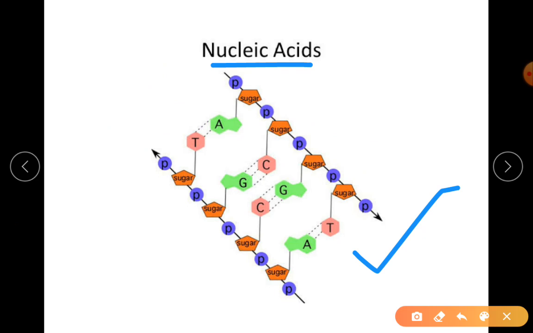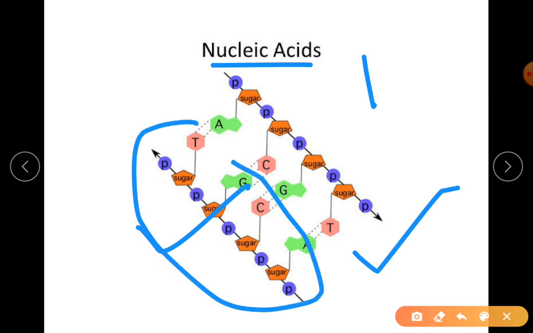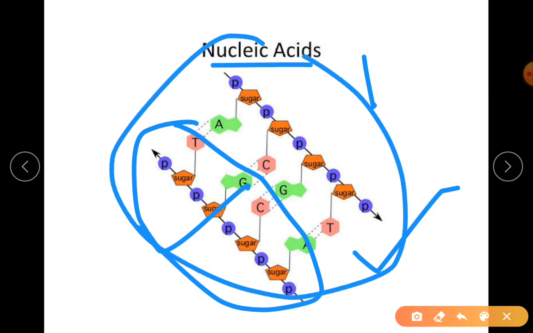Remember, nucleic acid may be single stranded or double stranded. Okay, it can occur single. So if you look at only one strand, it can occur single, or it can occur in 2 strands.